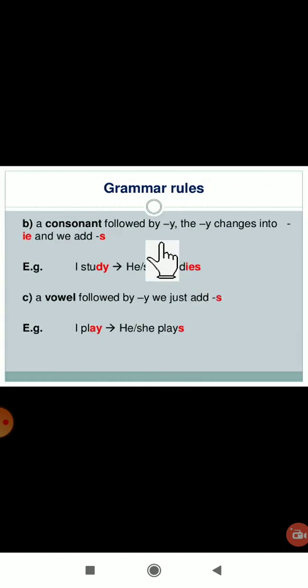Even here see, when a consonant is followed by y, the y changes into i and we have to add es. So now suppose a word is there and that word ends with a consonant plus y.